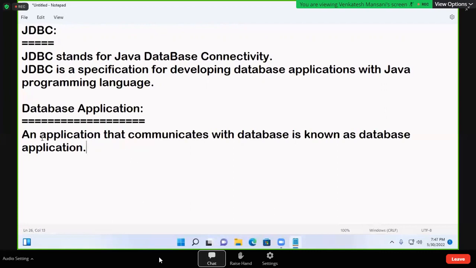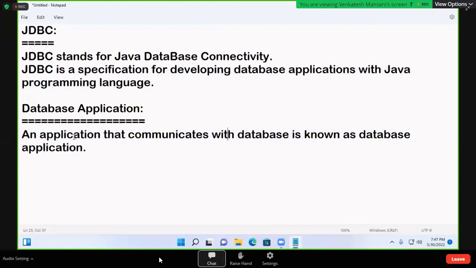But again, what is an application? What is a database? These two are required, then you will understand what a database application is. See, in an interview also it is like this. They'll ask, what is JDBC? You'll answer, JDBC is a specification for developing database applications with Java programming language. From your answer only, they'll make one more question: what is a database application? An application that communicates with a database is called a database application. Again they'll ask what is an application, what is a database. You should be ready for any question.